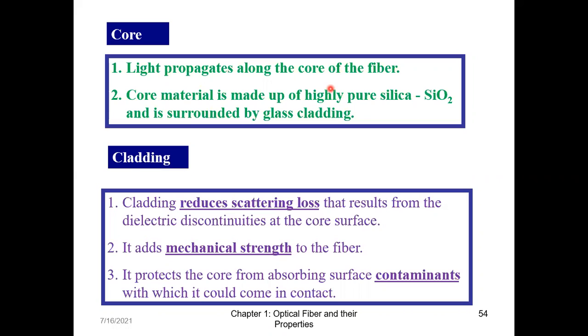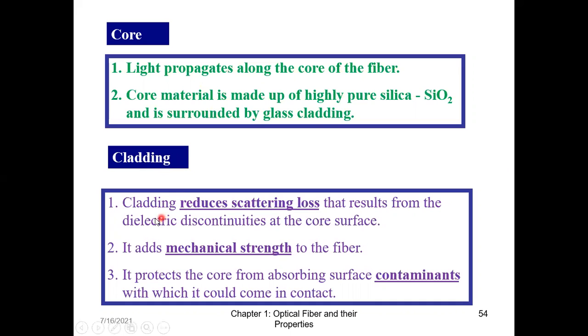First of all, remember, for optics, light should enter from one medium to another medium. Based on the angle of incidence, the light reflects, refracts, diffracts. So I require two media for the light to propagate. That is one reason why I require the cladding.